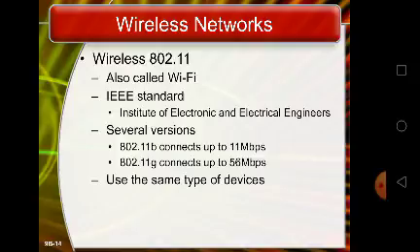The 802.11g standard describes specifications for wireless LANs that provide 20 plus Mbps connection speeds.